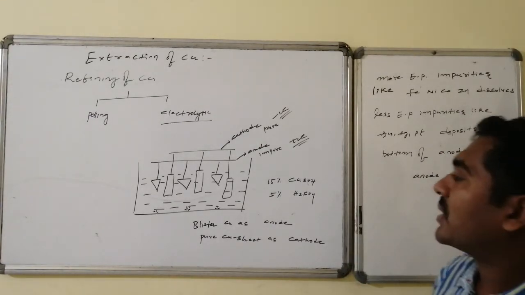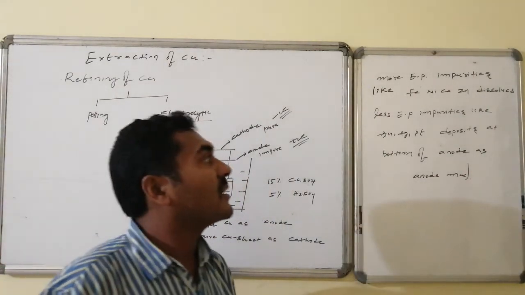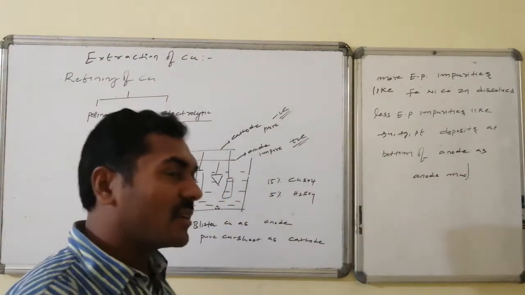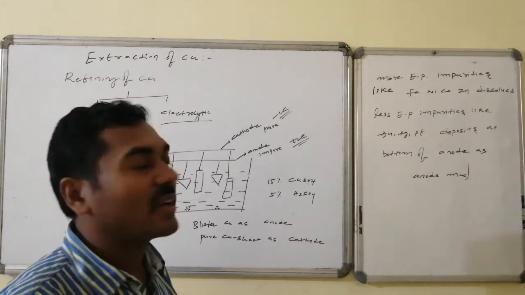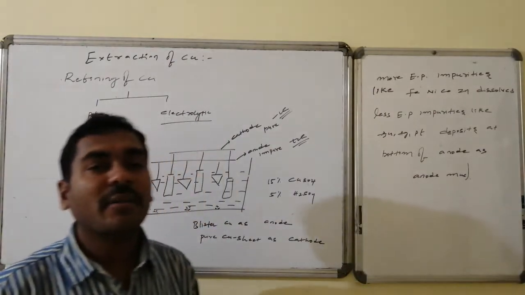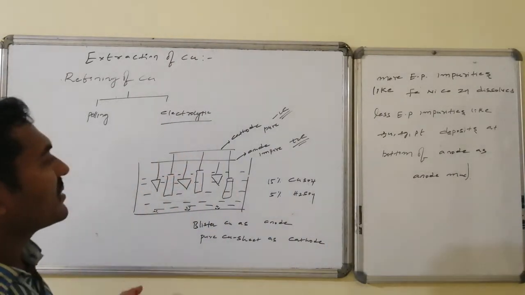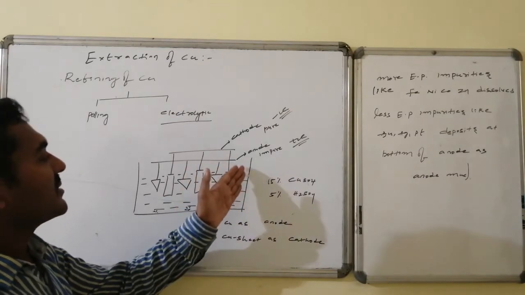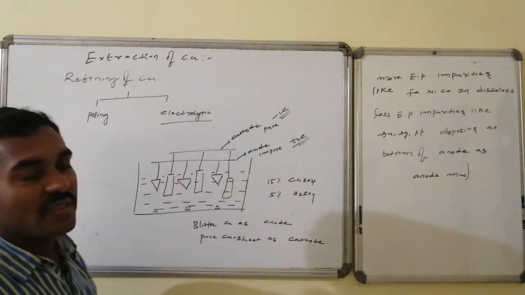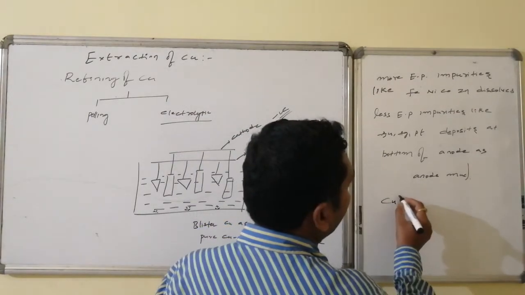The more electropositive impurities present in the blister copper, like iron, nickel, cobalt, zinc, dissolve in the electrolytic solution on electrolysis, whereas less electropositive impurities like silver, rhodium, platinum can't dissolve and are present in the form of mud at the bottom of the anodic portion, which is said to be the anodic mud.